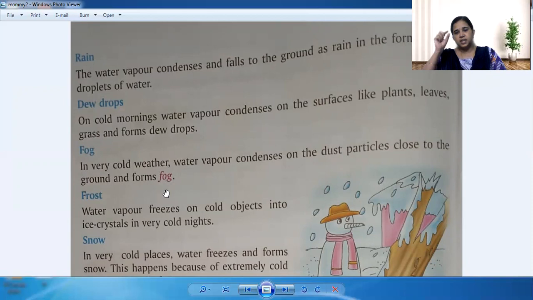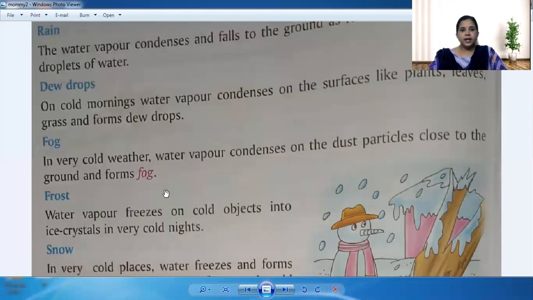You can see the water droplets. That is the dewdrops. And when it comes to fog, what is the fog? The water vapor which condenses will be accumulated on the dust particles. So that's how we can see the fog. It is like a cloudiness. Okay. So it is mostly accumulated on the dust particles. So because of that we can see the fog.